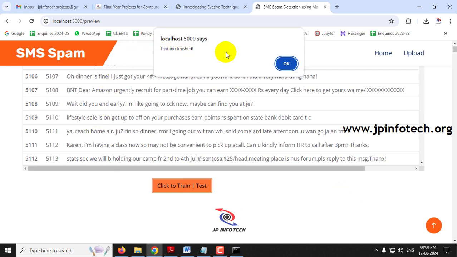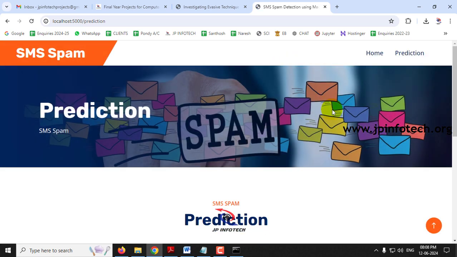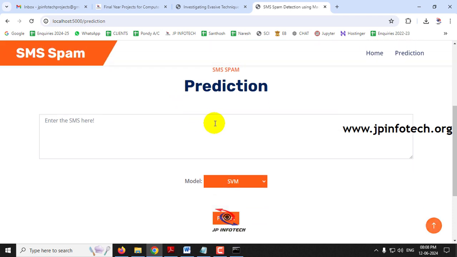Now you can see the training finish message, click OK. Now it will navigate to the important part, that is the prediction part. Here you can enter the SMS and check it out. And another option is to select the model. As mentioned, we'll be using two models, so you can select SVM or CatBoost. Whichever model you select, the prediction result will be shown according to that model.